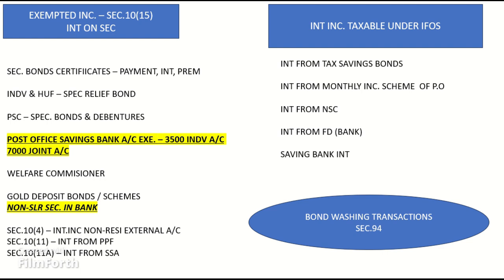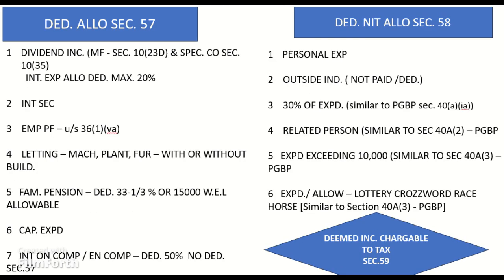Let's move on to the interesting topic under this chapter: deductions allowable under Section 57. The income chargeable under the head Income from Other Sources shall be computed after making the following deductions. Point 1. In the case of dividend income or income in respect of units of a mutual fund, as specified in Section 10(23D), or income in respect of units of a specified company, as defined in Section 10(35), only interest expenditure to earn such income is allowed as deduction, subject to a maximum of 20% of such income included in the total income, without deduction under this section.